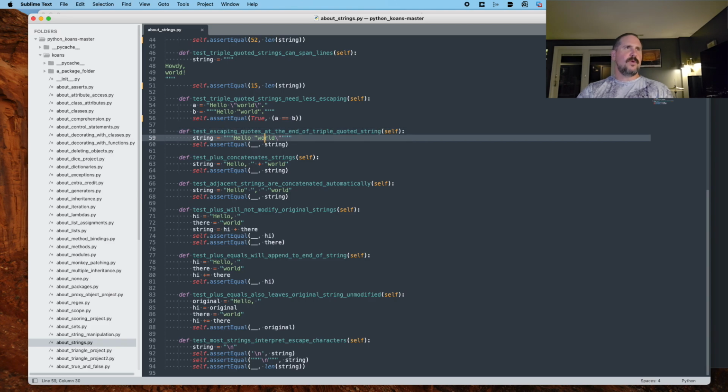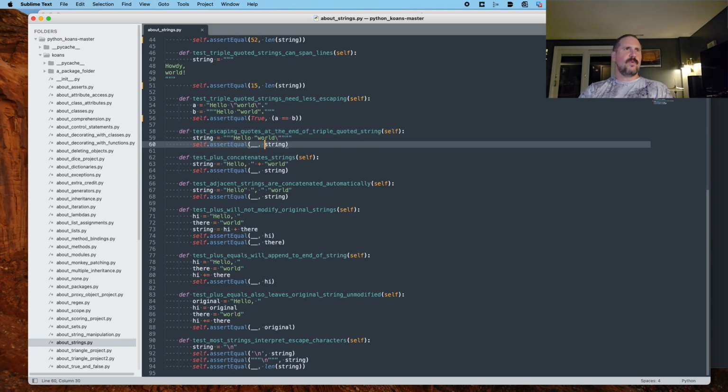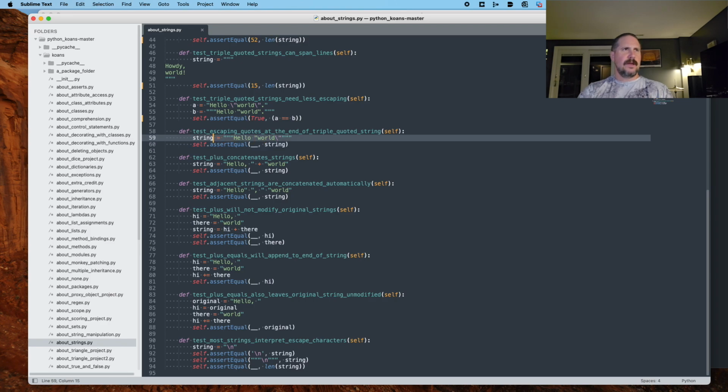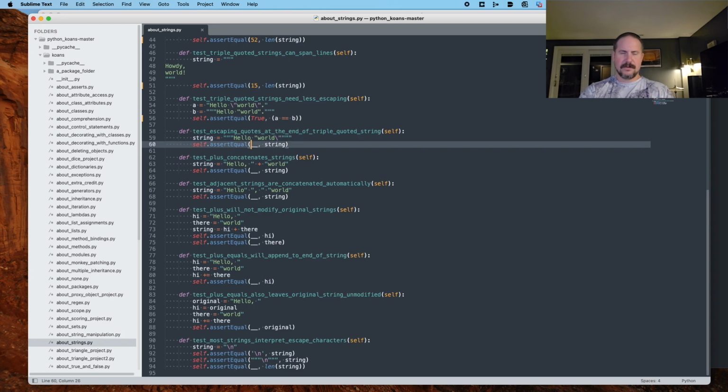Test escaping quotes at the end of triple quoted string. We've got a triple quote string, and we are escaping a quote at the end and then doing 3 more quotes. So there's 4 quotes right there. That makes sense. Then assert equal, I just think it's hello.